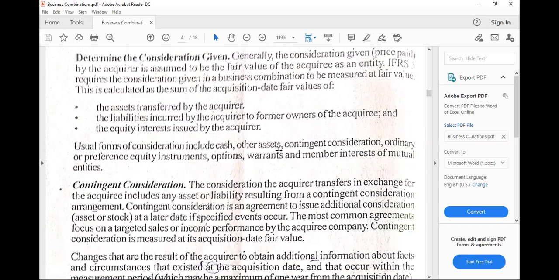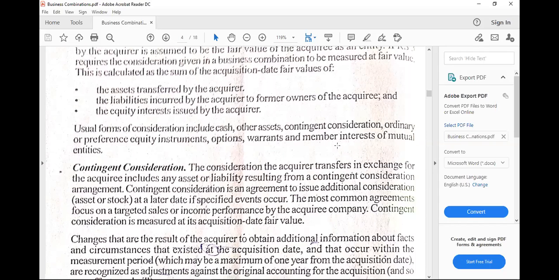So the consideration, again, could be cash and non-cash or any other assets, including contingent consideration. So this would mean additional amounts will be received or will be paid, but normally paid and transferred by the acquirer.